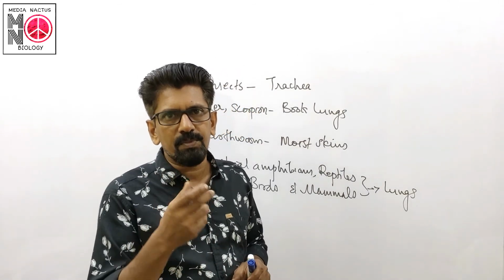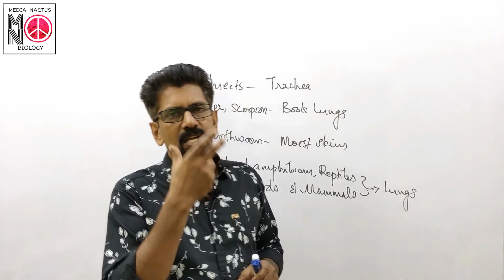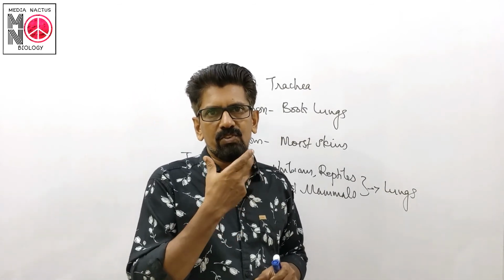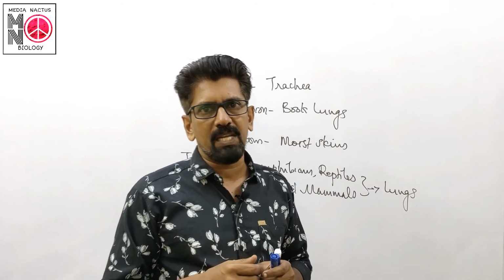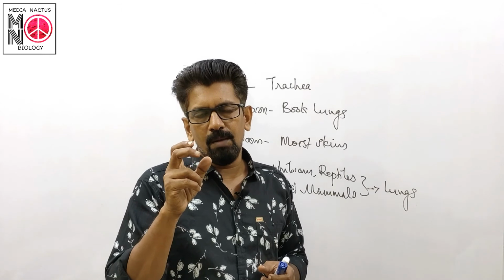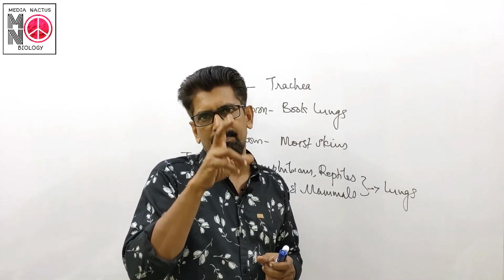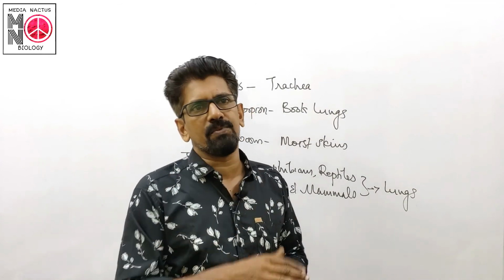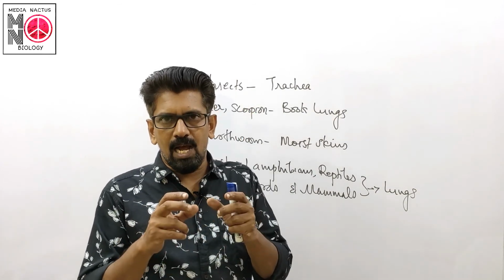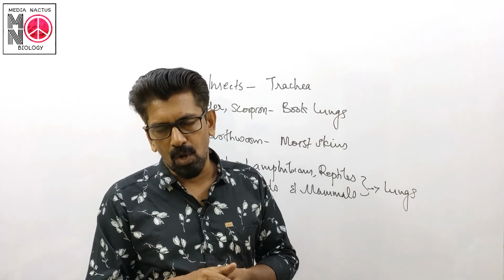So what is the use of the cartilaginous rings present in the air passages, that is the trachea and the primary regions of the bronchi and bronchioles? It is for protecting that region so that it does not collapse.